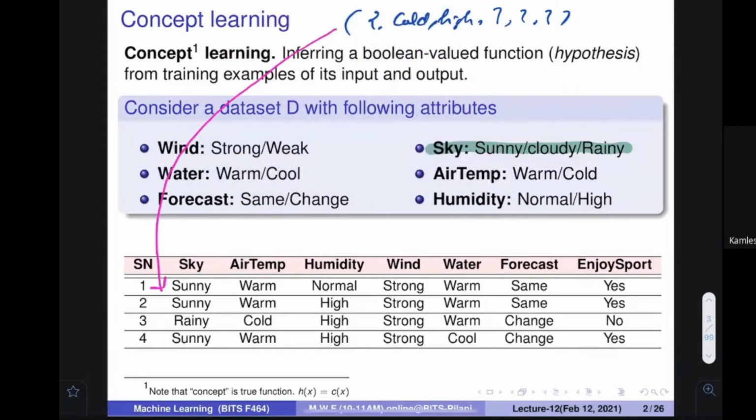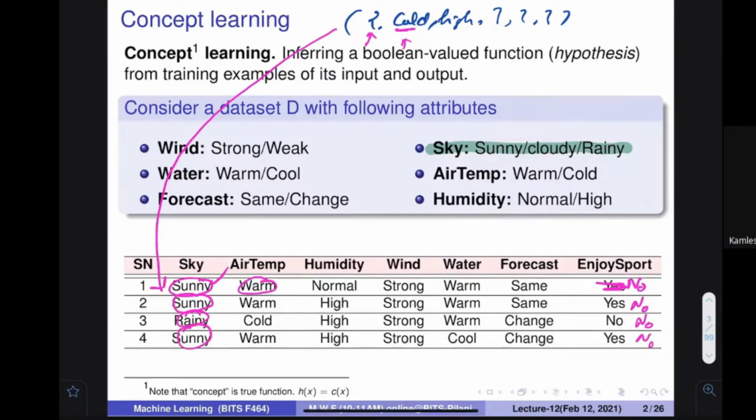Here, the first value is sunny. That is fine with us because we have written the question mark. Here, warm is there, but here it needs cold. Therefore, the answer is going to be no by this hypothesis. Second one, let me see, it is sunny and it needs cold. So here also it is going to say no.